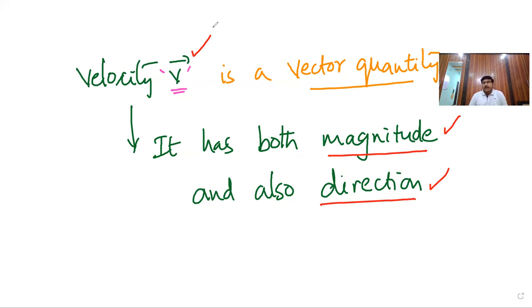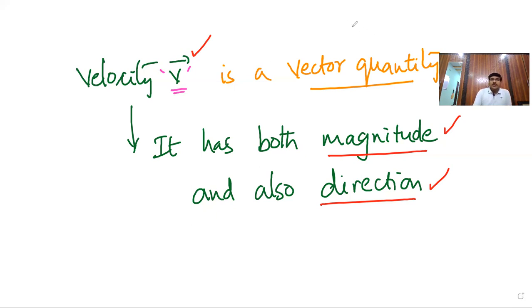Velocity has a magnitude and direction; it is a vector quantity. Observe carefully when you deal with velocity. Whatever the direction of the displacement, because velocity is displacement by time, from where to where, initial to final position, that will be the direction of the velocity. Displacement direction will be the direction of the velocity, since time has no direction. Understand?